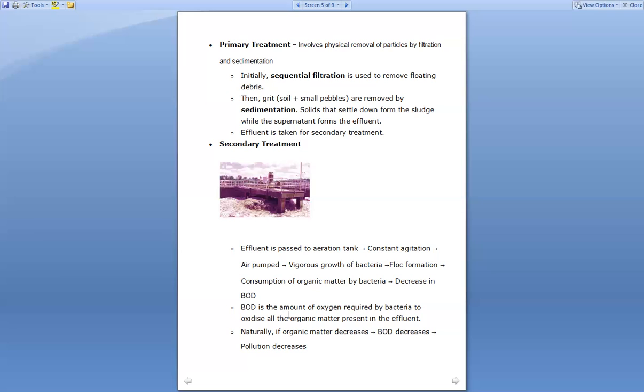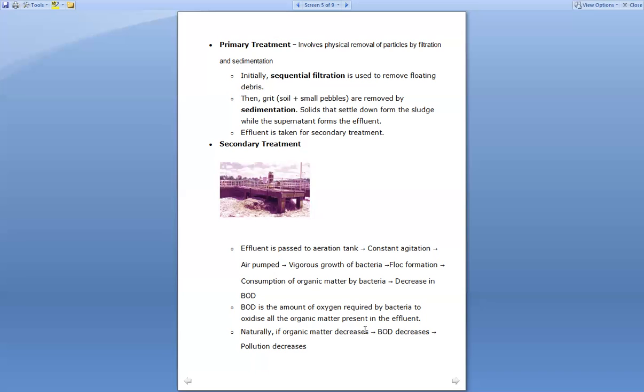BOD is what? It is the amount of oxygen required by bacteria to oxidize all the organic matter present in the effluent. That is, how much oxygen is needed to oxidize all the organic matter which is present in the effluent.